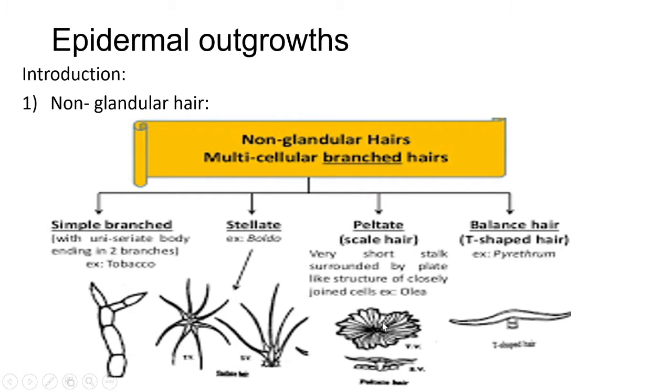In some plants, they are peltate. That means shield-like structures are there, with a very short stalk surrounded by a plate-like structure of closely lobed cells. And these are the T-shaped hairs. These are all examples of multicellular non-glandular hairs.